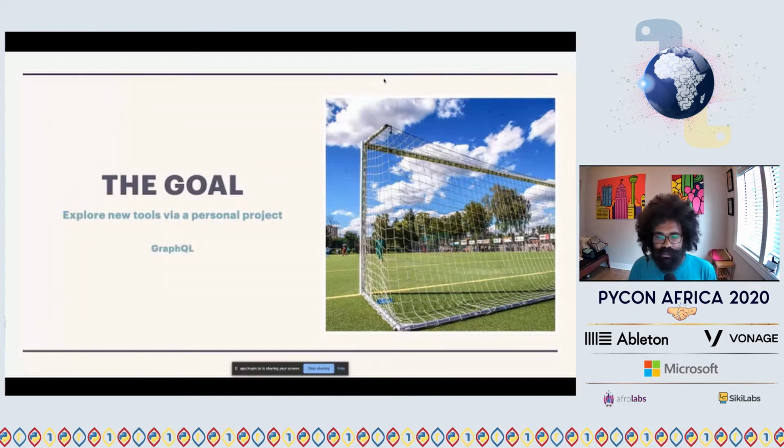So in this project, my goal was to explore GraphQL, network visualization, so displaying graphs, nodes, edges, etc., and play with React JavaScript. This is a Python talk, but at times we need to write front ends and code that runs in the browser. So naturally, we all turn to JavaScript.